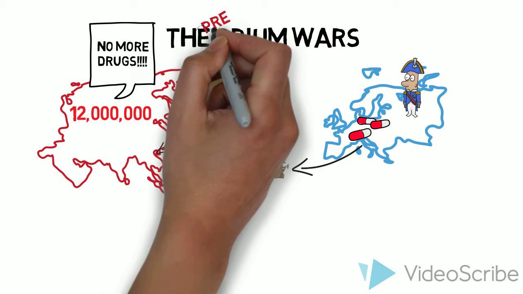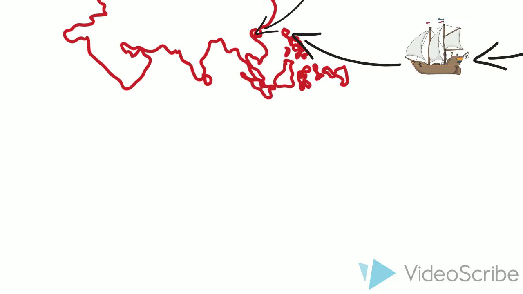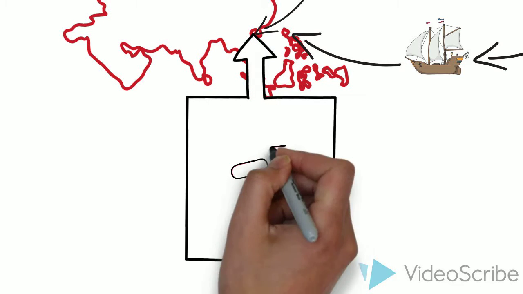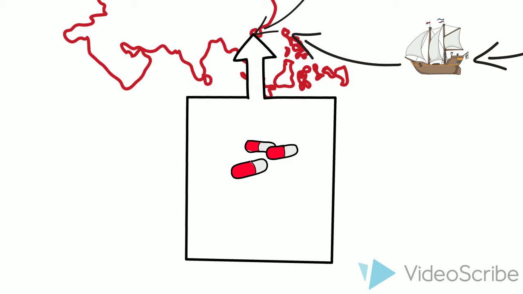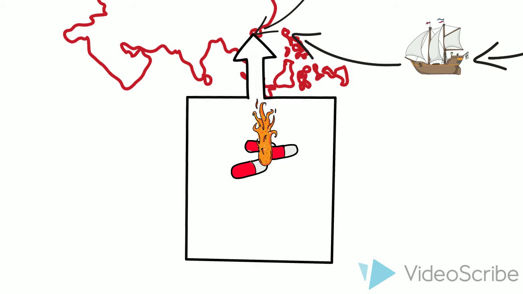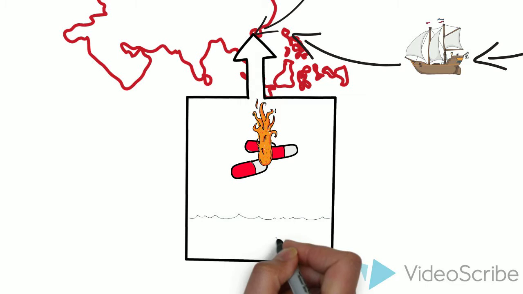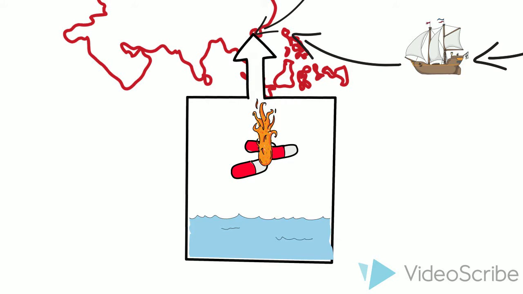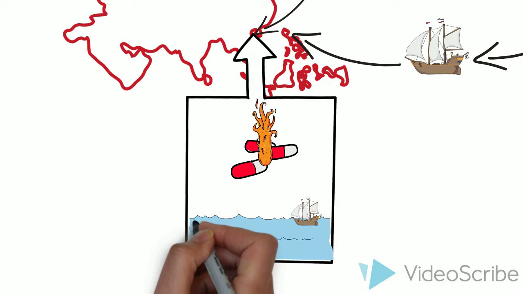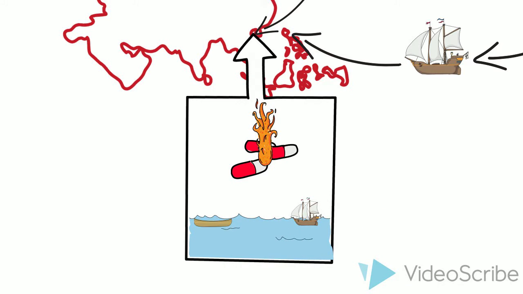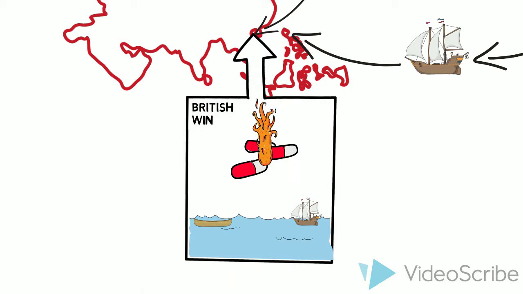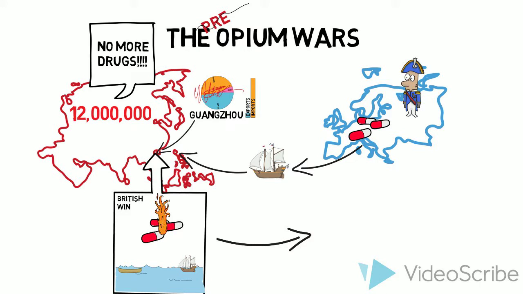How would they stop it? They eventually would go into this strategy by burning about 11,000 pounds of opium owned by the British. This angered the British as they believed they were entitled to the opium trade within China. And with the British's very advanced technology against China's very simplistic technology, Britain would eventually win, as China did not have the resources needed to fight off the British.